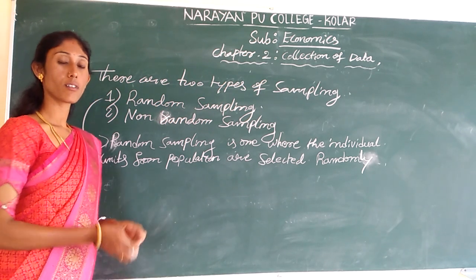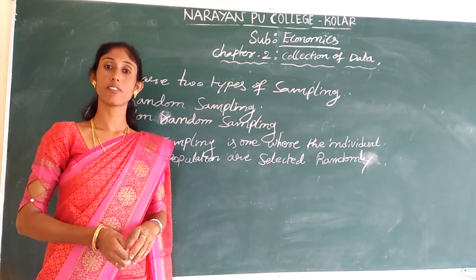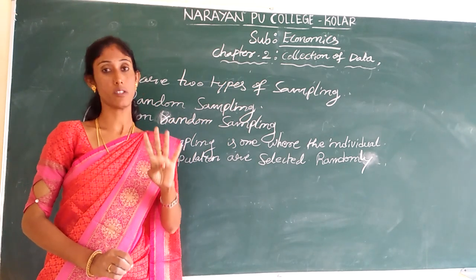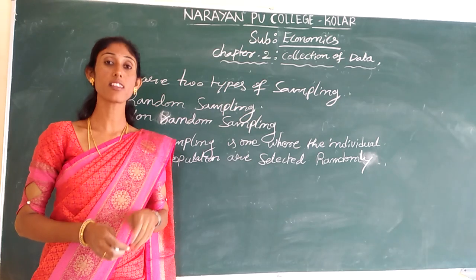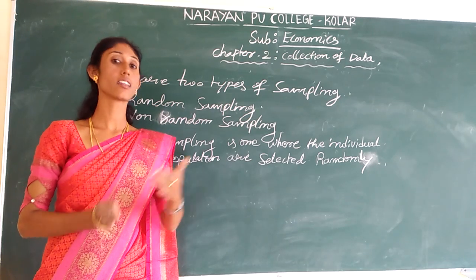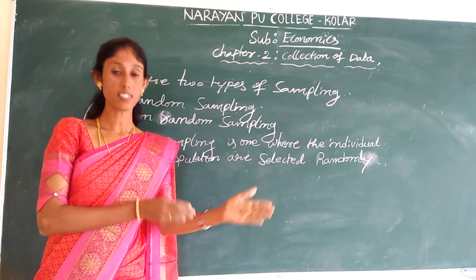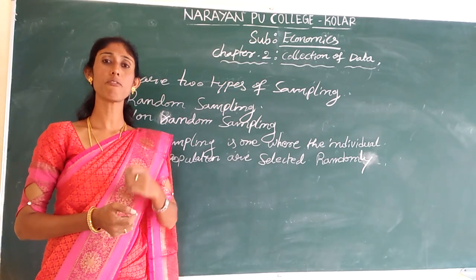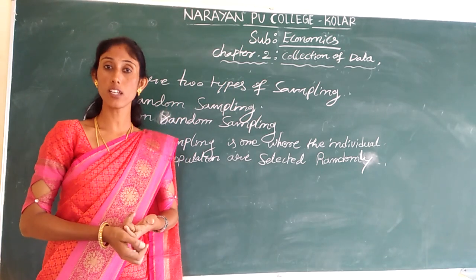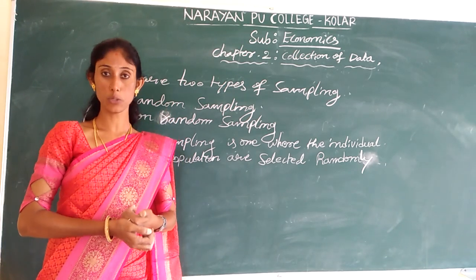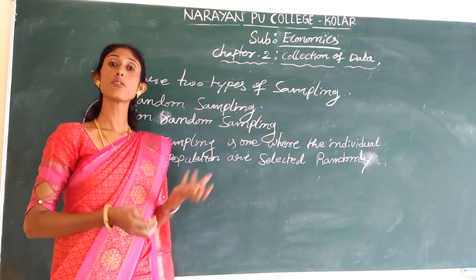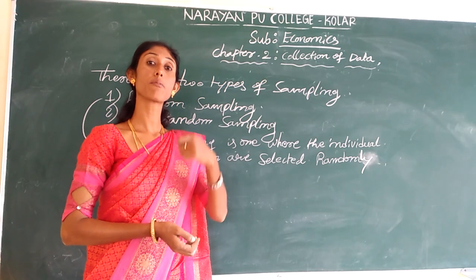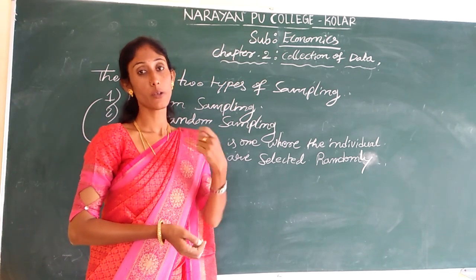I'll give an example. If the classroom consists of 40 students, in that 20 boys and 20 girls. If we want to collect any information relating to these 40 students, we can use random sampling instead of collecting the information from each and every unit of the universe.